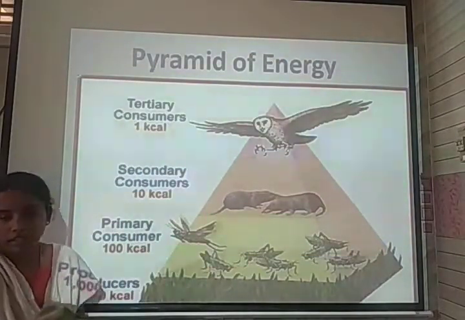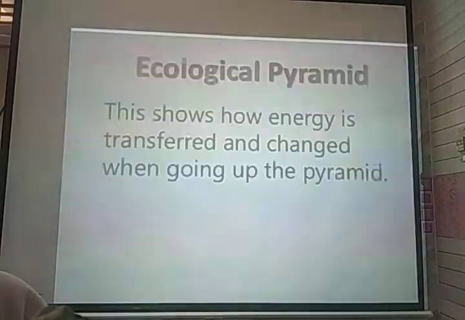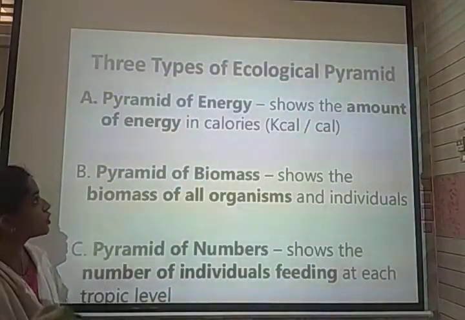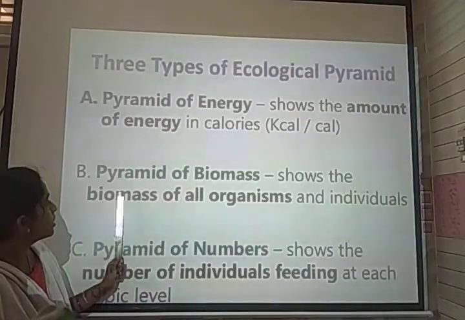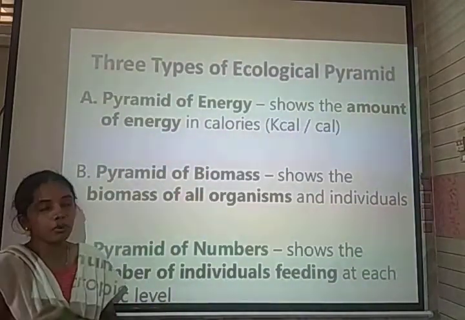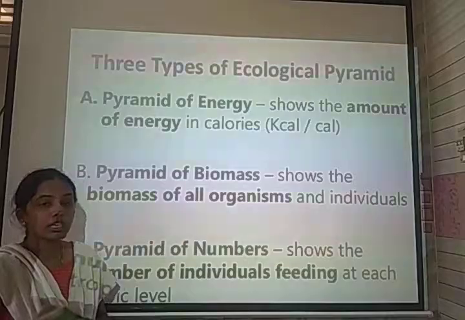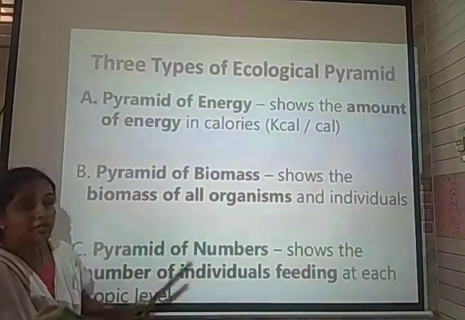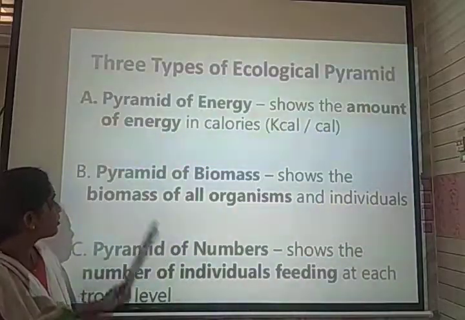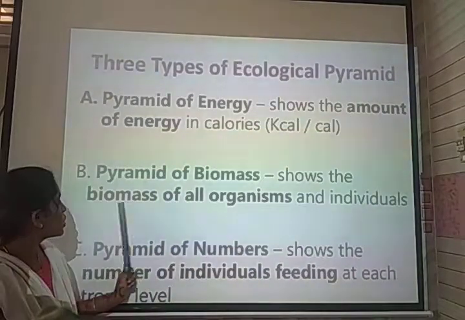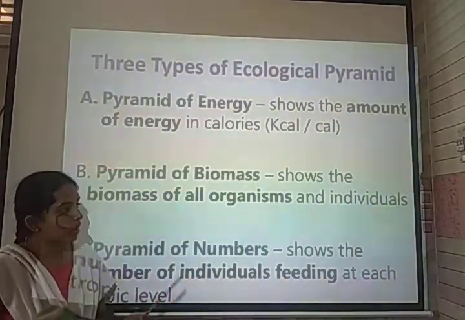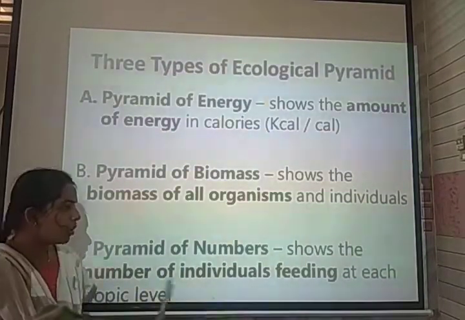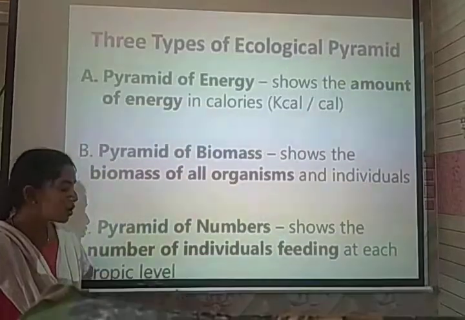This is again explained by a concept: there are three types of ecological pyramid. There is the pyramid of energy, pyramid of biomass, and pyramid of number. The pyramid of energy shows the relationship of the amount of energy transferred, in the form of calories. The pyramid of biomass shows the biomass of all the living organisms, even of an individual. The pyramid of number indicates the number of individuals feeding at each trophic level.